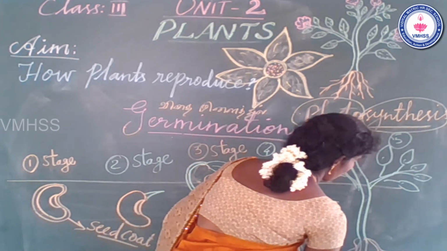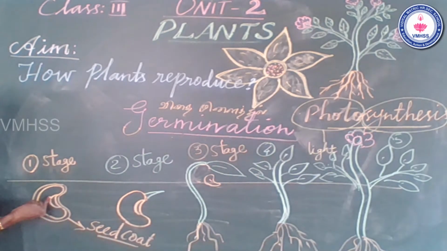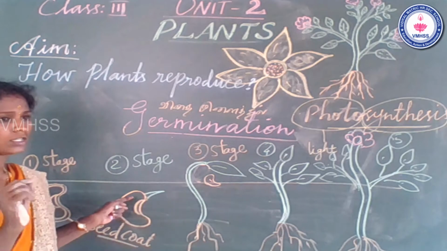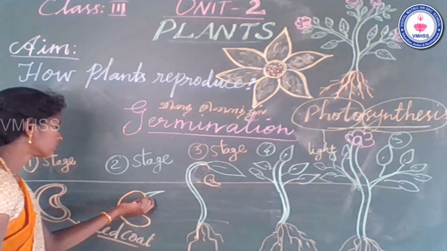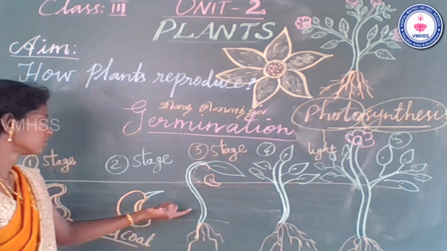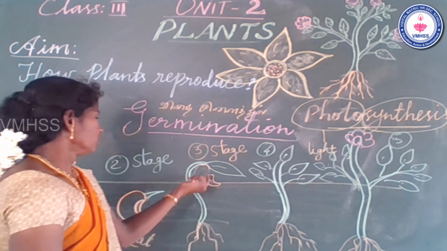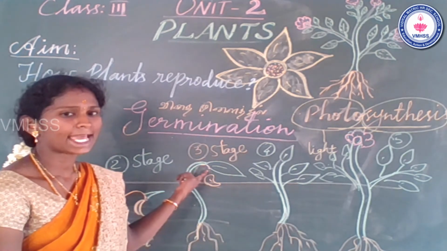First one, the seed is sown into the soil and covered with a seed coat. Second one, a small shoot system develops under the ground. Third one, a small shoot system grows up in an upward direction.